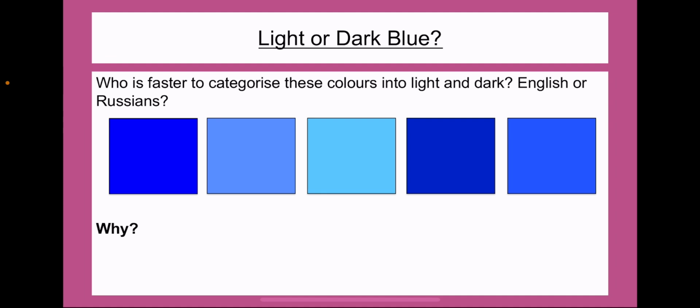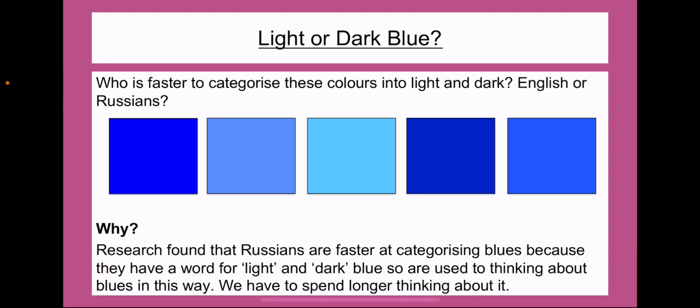And the evidence points out to us that it's actually the Russians that are a lot quicker to categorise these colours into different types of blue, into light and dark blue, because they have a word for light and dark blue. They are used to thinking about these colours in this way, whereas English speakers have to spend a little bit of time thinking about these colours. Is it a light version of blue? Is it a dark version of blue? And it takes us a little bit longer because we don't have the language for it. We don't think about it that much, whereas they do. So it really shows us that the language that we use influences the way that we think.